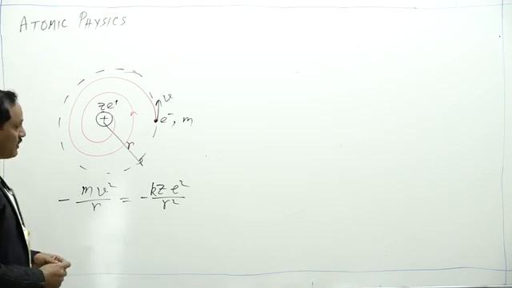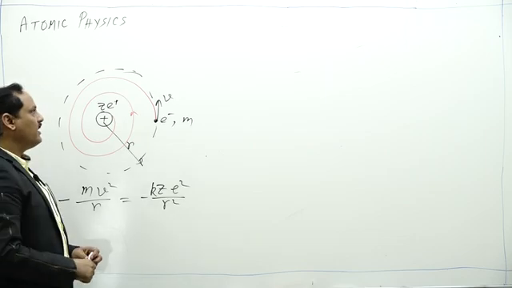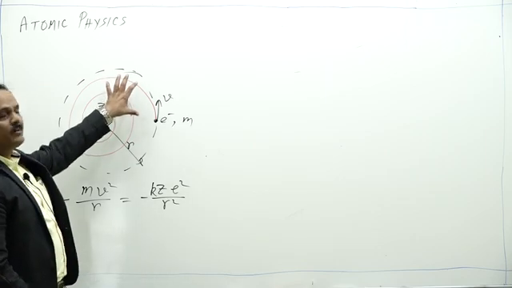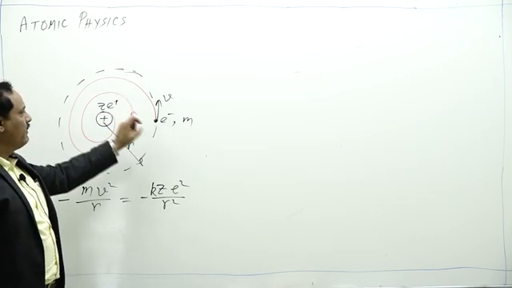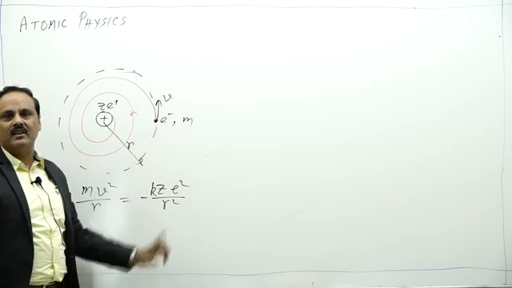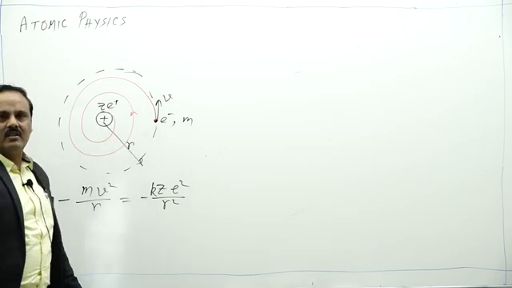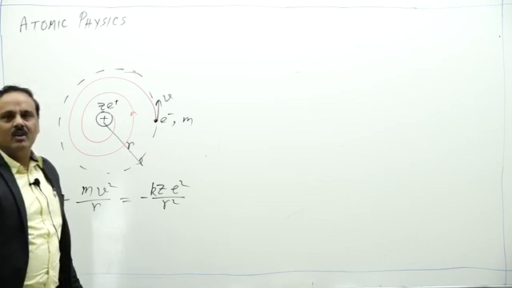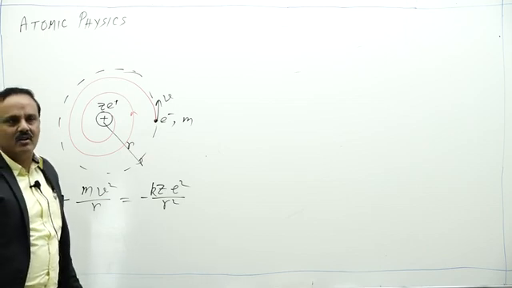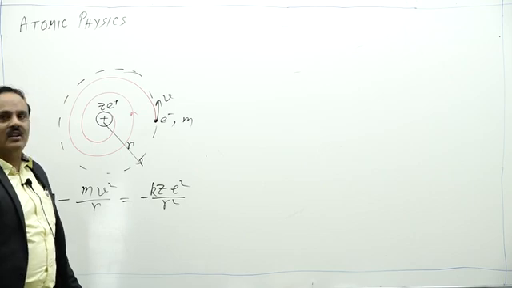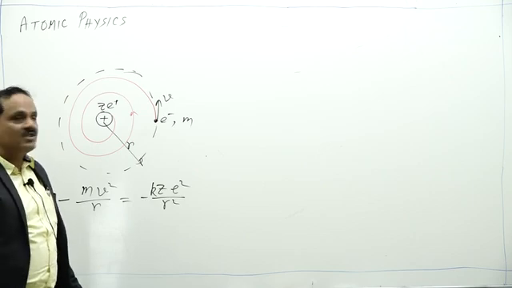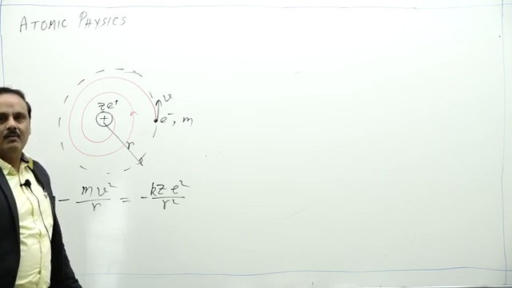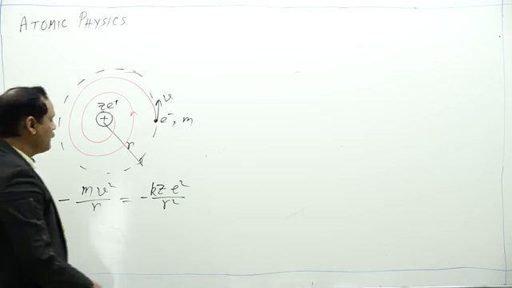The first one is, Bohr assumed that there are certain permitted orbits in which electrons revolve but do not radiate energy. So there are certain permitted orbits where an electron can revolve without emitting radiation. These orbits are known as Bohr orbits or stationary orbits or Maxwell's permitted orbits.